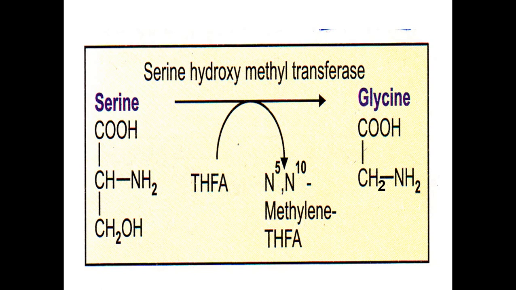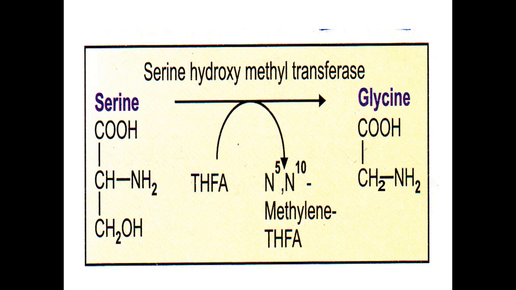Now see, serine is an amino acid. Serine is a hydroxy group containing amino acid. Amino acid means you remember the chemistry of amino acid: there is a COOH group and an amino group on the alpha carbon atom, then it is called an amino acid. So serine has one hydroxy group on the side chain. It consists of CH2OH. The OH group is there, so this is a hydroxy group containing amino acid.